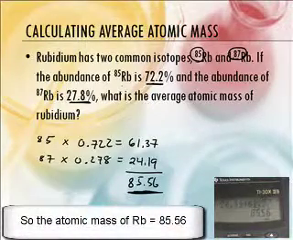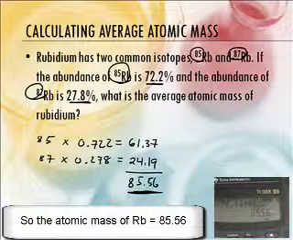Okay. Now, does that make sense? Let's look at the masses. The masses are 85 and 87, and we have more of the 85 one. So it should be closer to 85, and it is. It's higher than 85, yeah. So that makes logical sense.